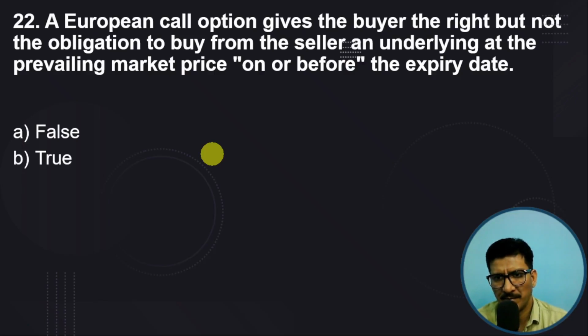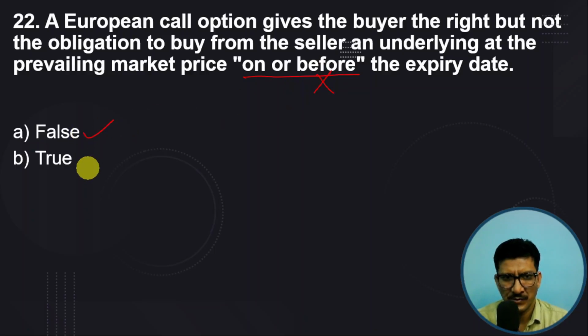European call options give a buyer the right but not the obligation to buy from a seller an underlying at the prevailing market price on or before the expiry date. False or true? On or before. This is the major thing. European call options or put options expire on, not before. So this statement is false. On or before is the American option.